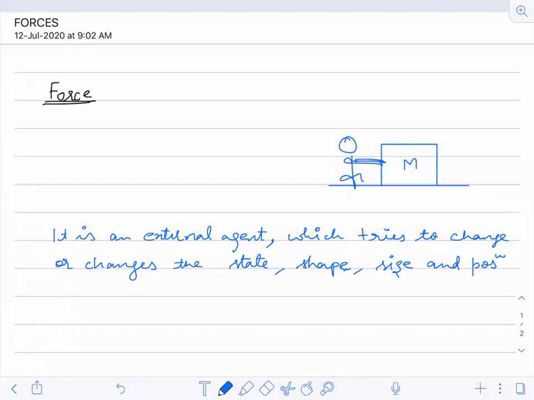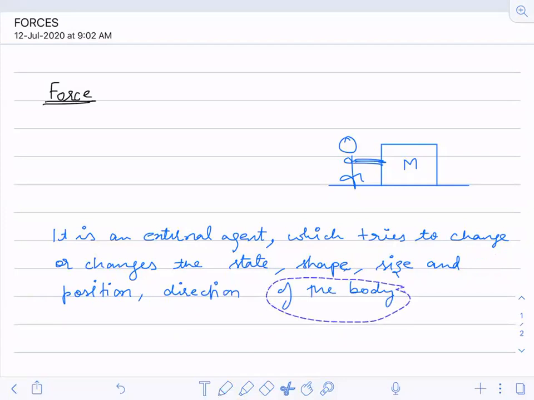I've written position. Yeah, direction also I can put, and many more things you can add. I have written a few very common ones. We'll try to see with this now.